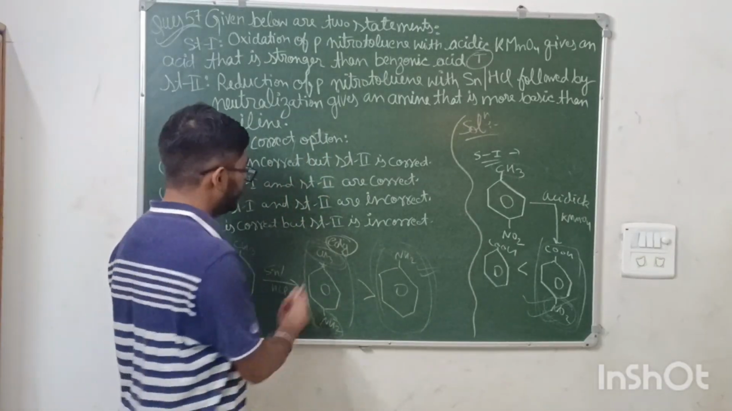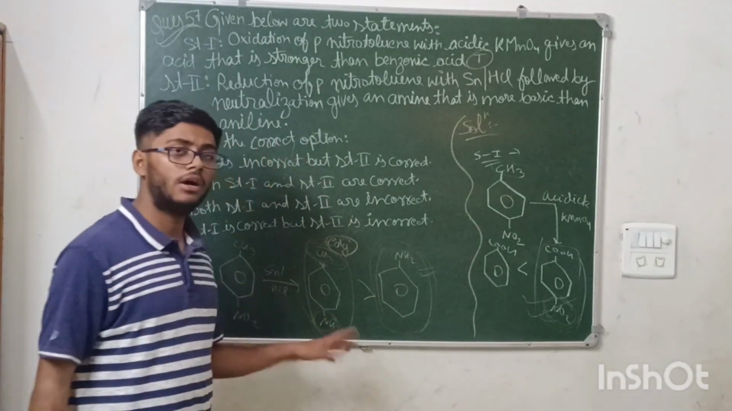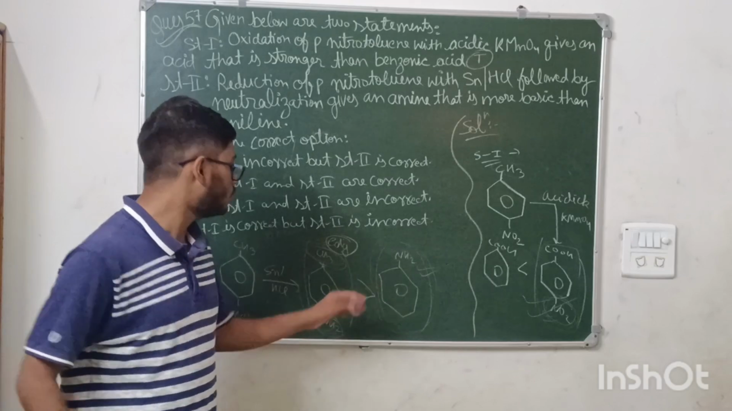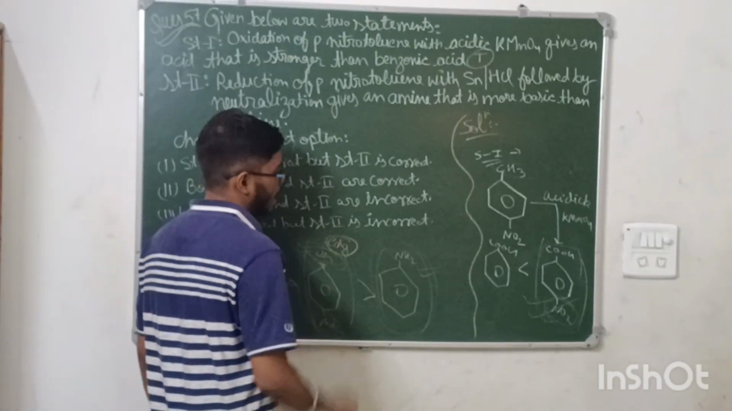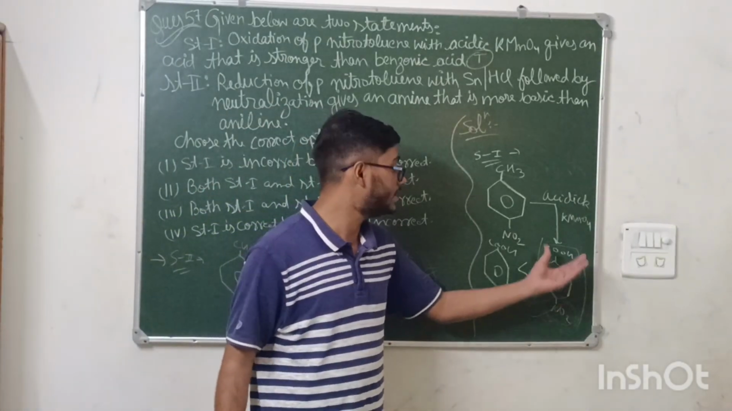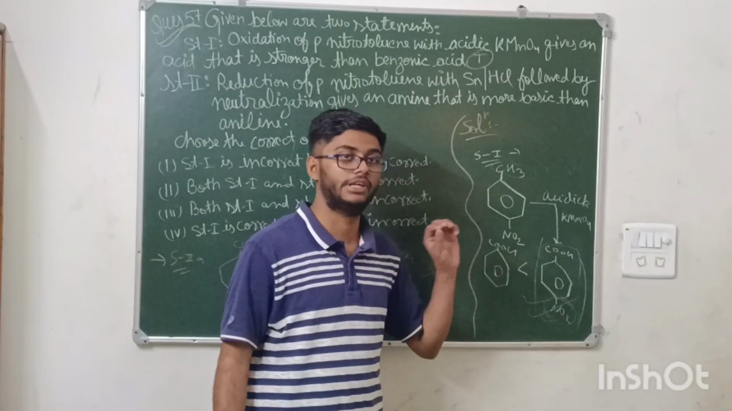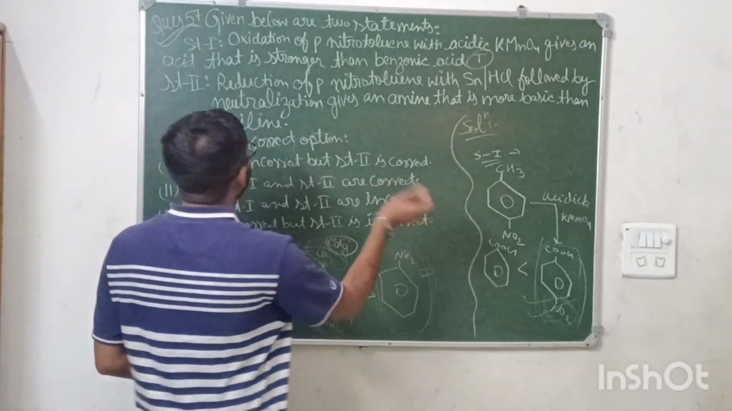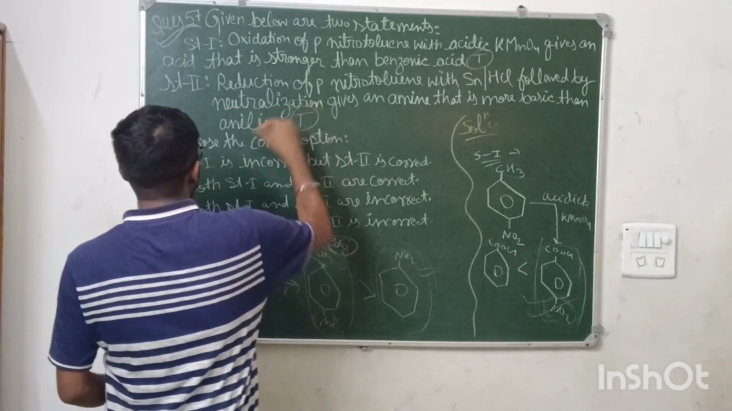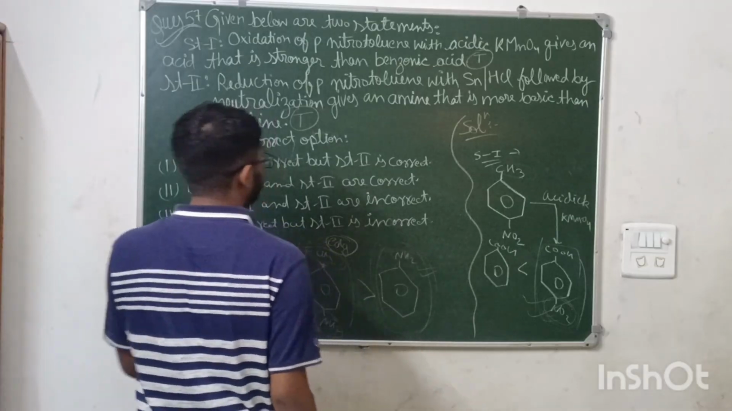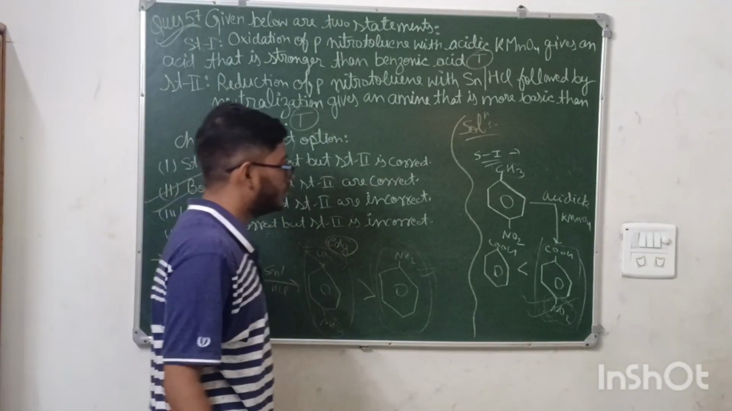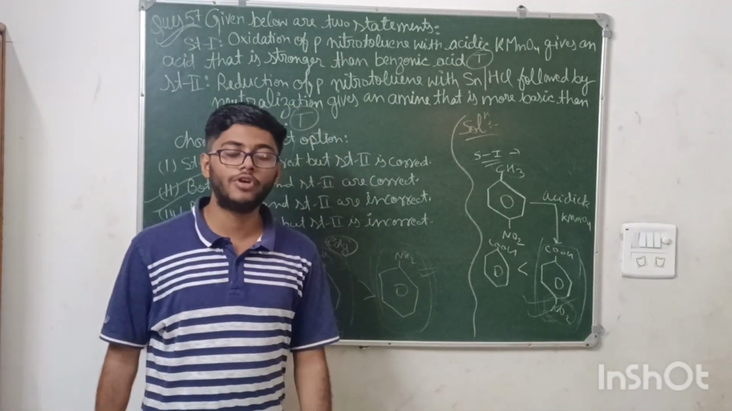Every time you see an electron donating group on a ring with NH2, that compound will be more basic. And if you see an electron withdrawing group with an acidic group, that compound is more acidic. This is the basic concept. So this statement is also true, meaning both the statements are true. Option number two is correct for this question. Okay, moving on to the next question.